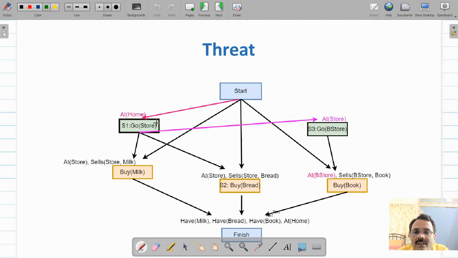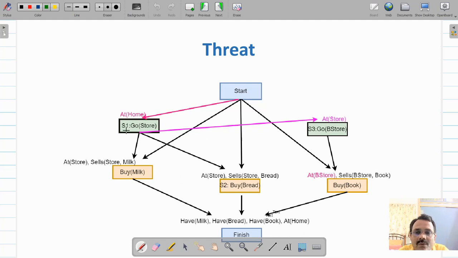So we have ordered that S1 we will execute first and then S3. But after going to the store, we will buy milk, and after buying milk, you will be at the store, then you can perform S3.